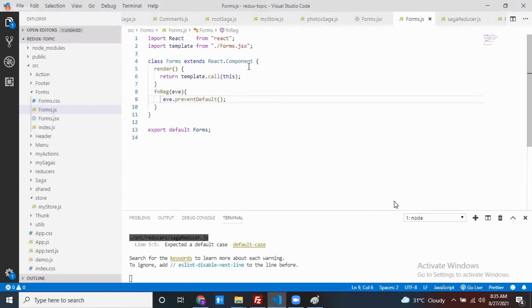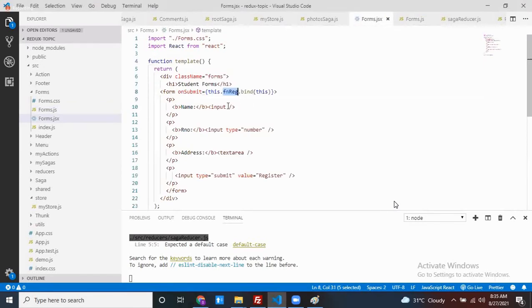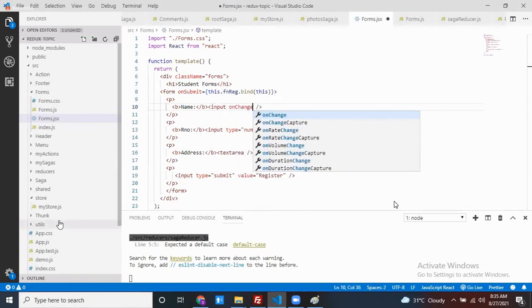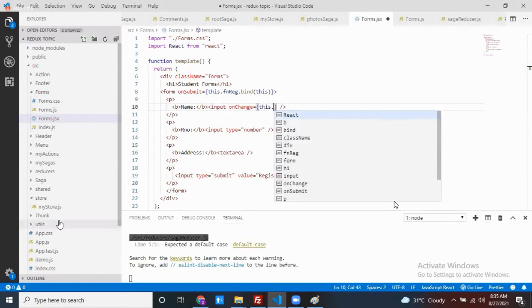How can we take the data? I want to take the data from this particular form, right? How can we take the data? Come on, how can we take the data? Can anyone guess? By using onChange. See, I'm repeating the same thing again. This dot function change.